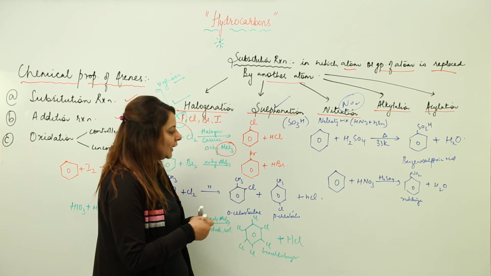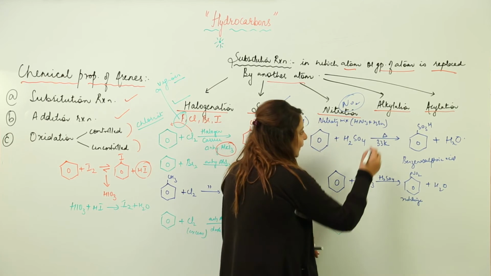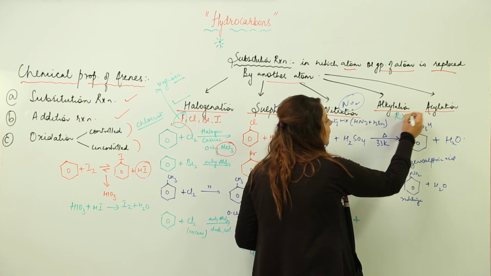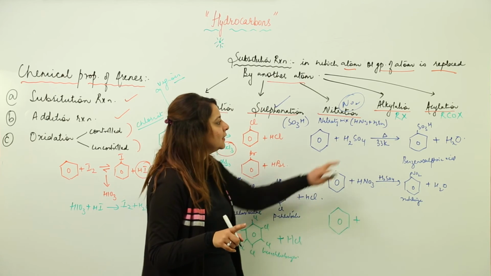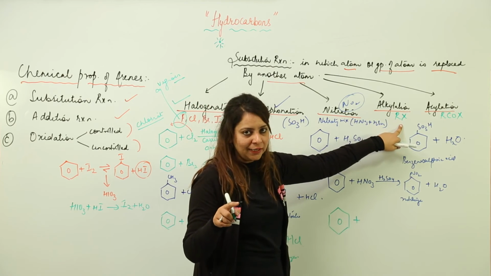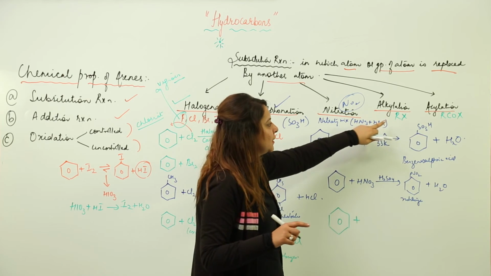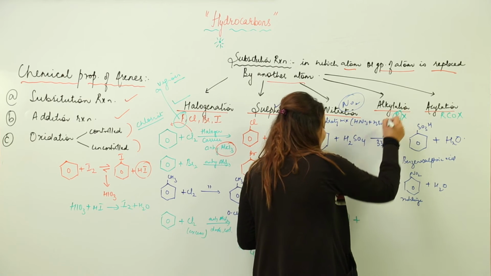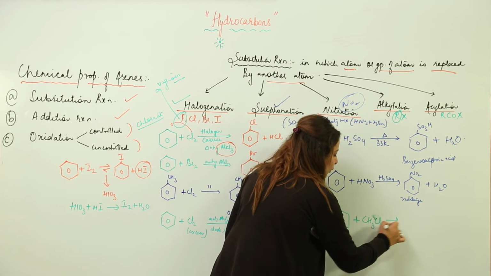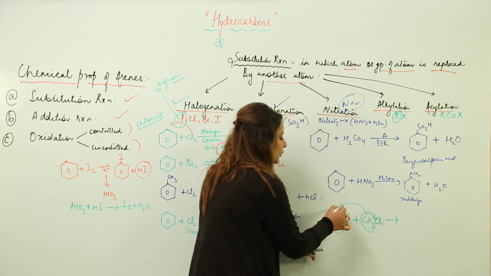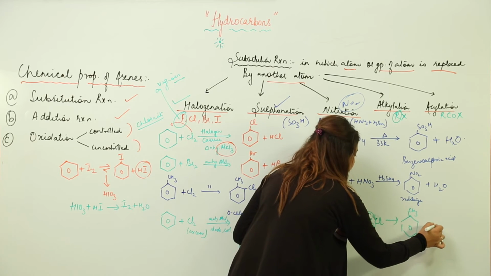Likewise, we can carry out the alkylation also. There you need a benzene ring, and in alkylation we are adding RX, and in acylation we are adding RCOX. Please keep in mind, in alkylation it is RX that we add to benzene, and in acylation we add RCOX. When alkylation is carried out, this R gets attached to the benzene ring. Let's take this RX as CH3Cl. So this R is going to attach to the benzene ring, and as a result, toluene is formed along with HCl.